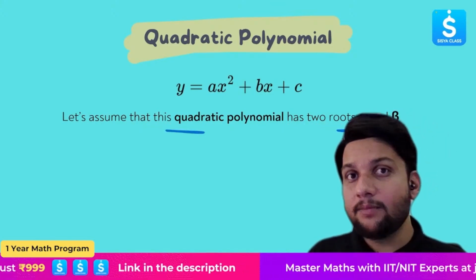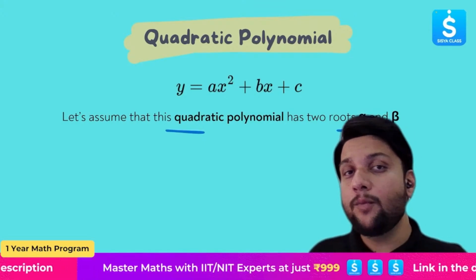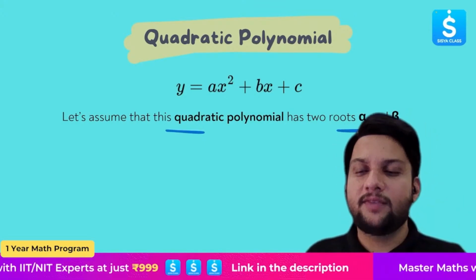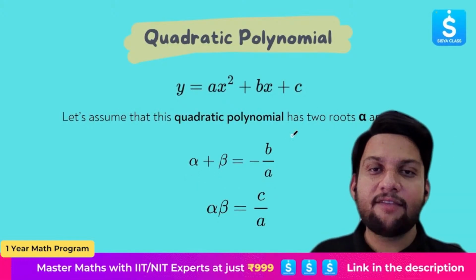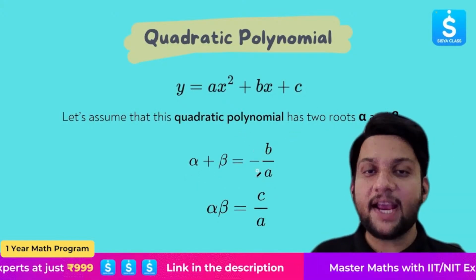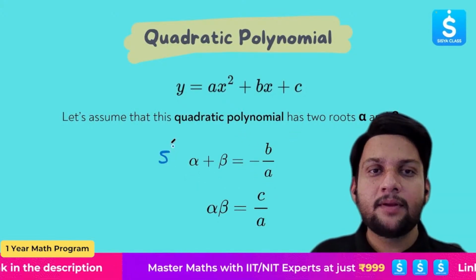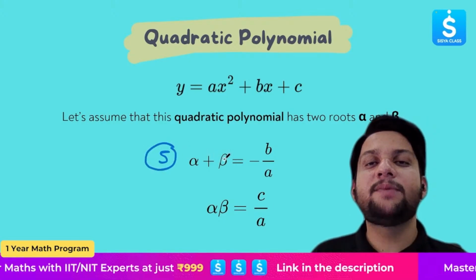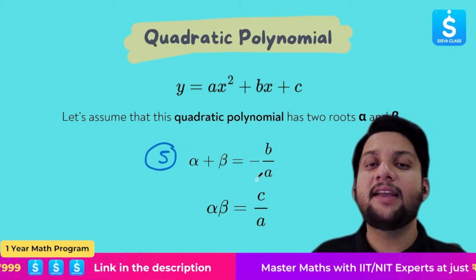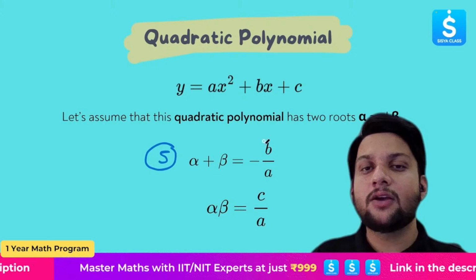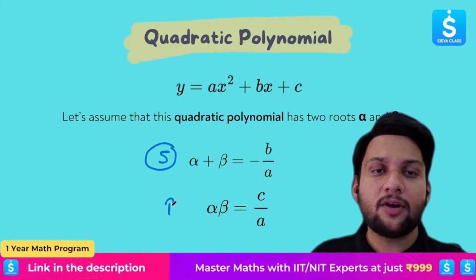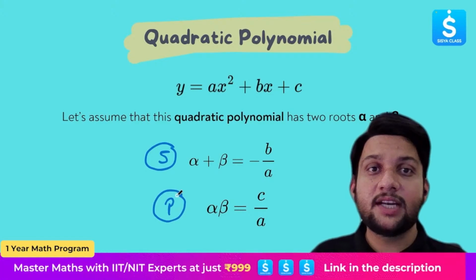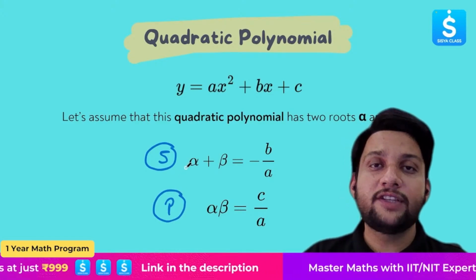Now, whatever I'm going to say in the next 2-3 minutes is the most important part of this chapter. The sum of roots, that is alpha plus beta, is equal to minus b by a. This is called the sum. The sum of roots alpha plus beta is given by minus b by a, that is minus the coefficient of x over the coefficient of x square. Alpha beta is known as the product of roots, that is c, the constant term, over a, the coefficient of x square.